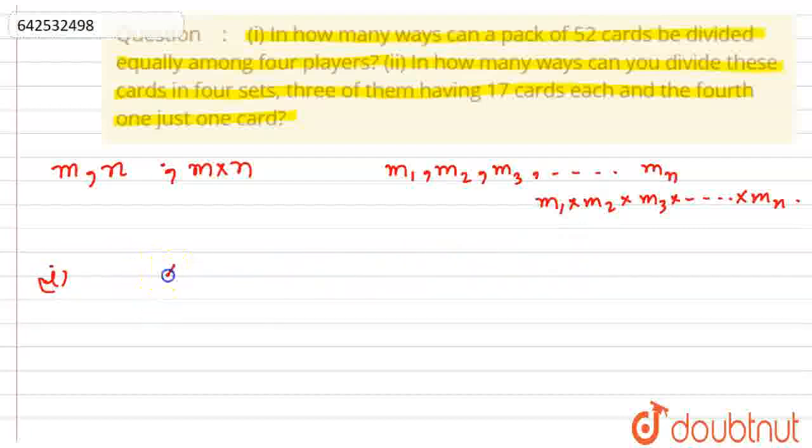Suppose there are 4 players, A, B, C and D. Now we need to divide the cards equally among these 4 players. So the first player would be getting the cards in how many ways? He can get in 52 choose 13 many ways, because we need to just select 13 and give him these 13 cards. After he has been given the 13 cards, the leftover cards, that is 52 minus 13, how many cards remain? 39. So 13 from these 39 cards must be chosen and given to B.